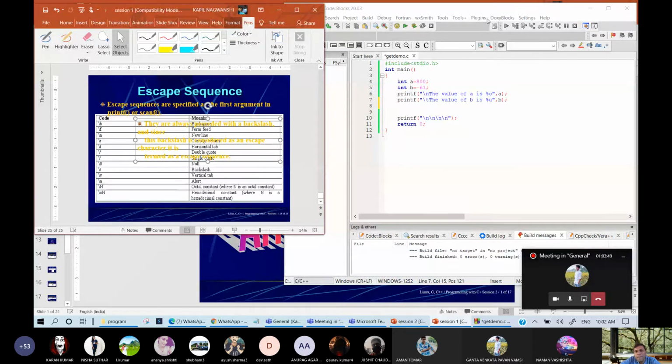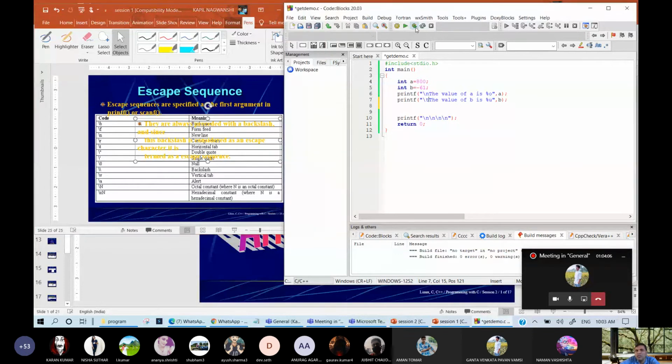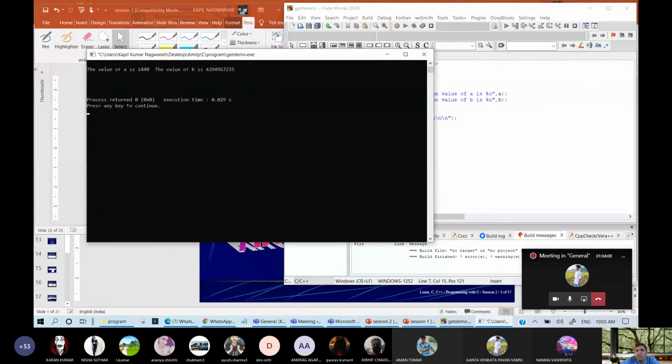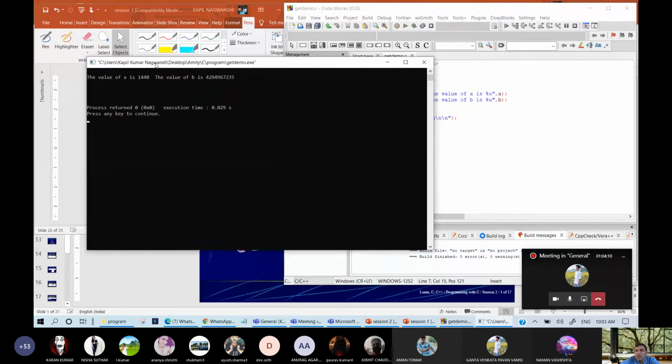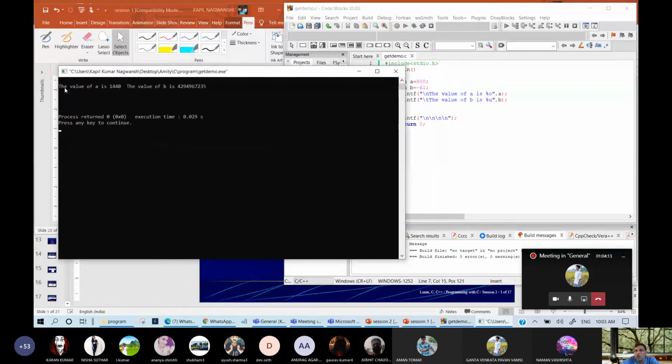Is this program visible to all of you? Yes or no? I am explaining escape sequence. Because before this I had explained this in theory. Now I am explaining you in practical. So just see it. What is the use of this? Slash n will give you output in next line. But next is slash t.